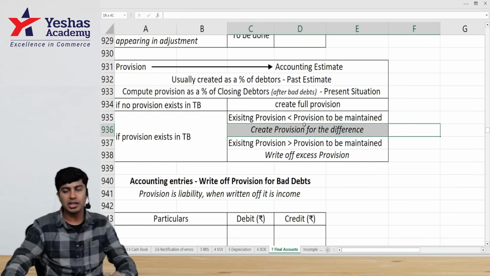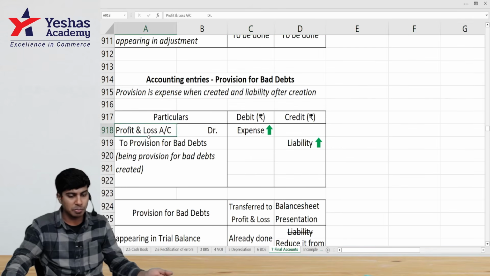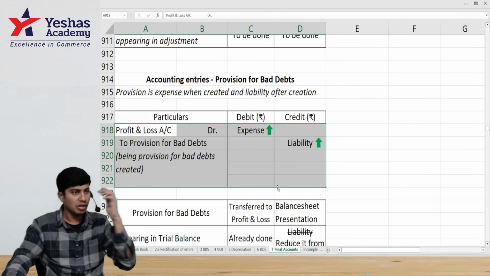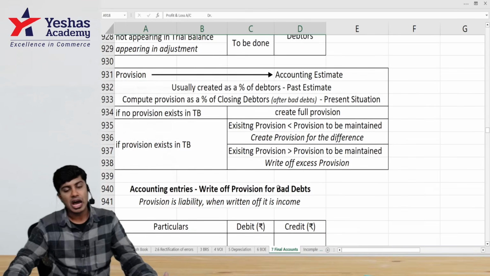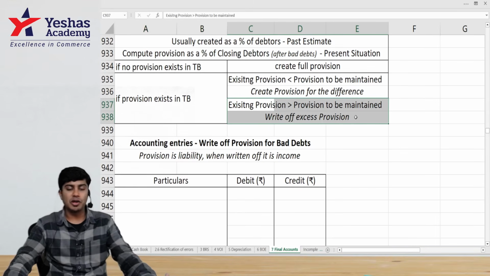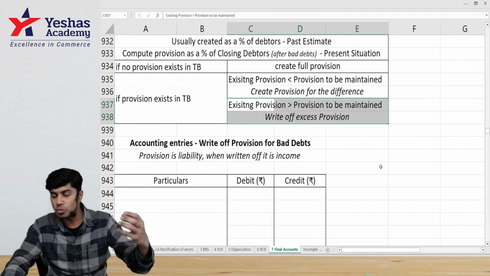You know what is the accounting entry? What is the entry to create provision? It's an expense. P&L account debit to provision account. When you create it, it's an expense. Once you create it, it becomes a liability. However, when the existing provision is more than the provision to be maintained, we have excess provision already created. Such excess provision has to be written off.